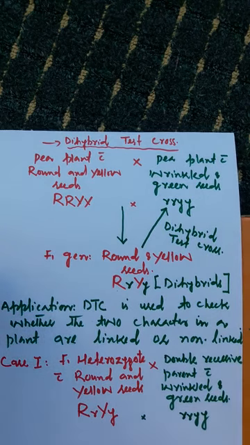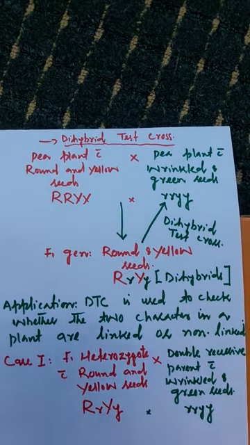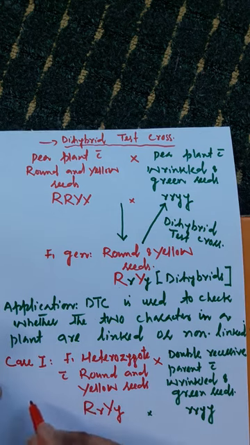Here you pay attention. In case first, I will suppose that the two characters, seed shape and seed color, in F1 heterozygote are non-linked.